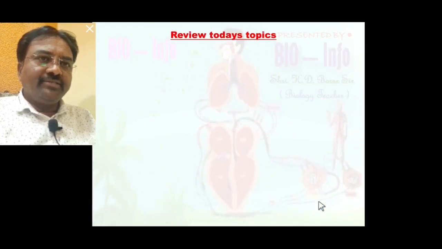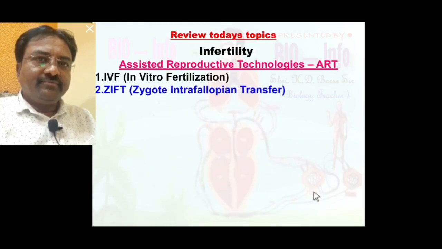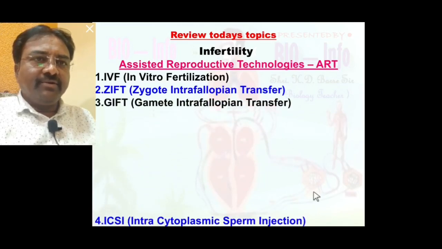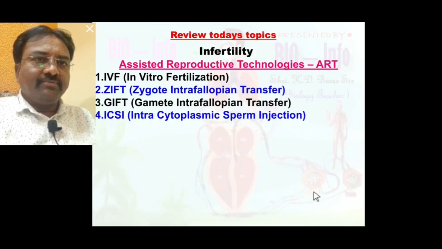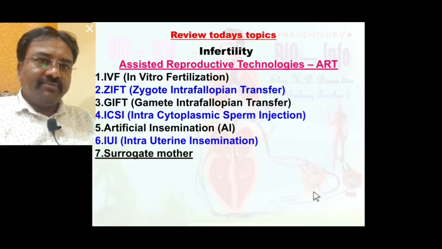Now review today's topic. We discussed in detail infertility, assisted reproductive technology ART, like in vitro fertilization, zygote intrafallopian transfer, gamete intrafallopian transfer, intracytoplasmic sperm injection, artificial insemination, intrauterine insemination, surrogate mother.